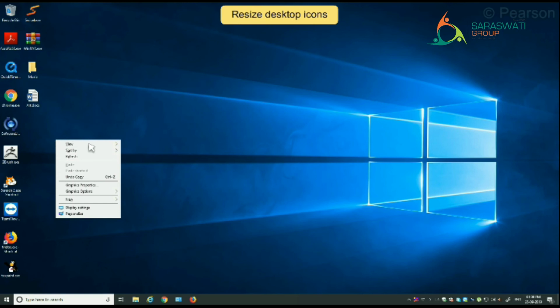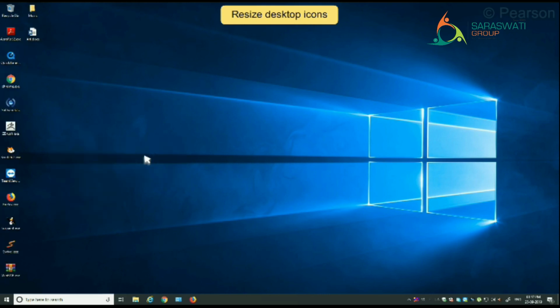In this menu, click View and then select the size of icon you would prefer. Large, medium, or small. Suppose you select the small icons option. Immediately, you will notice the icons on your desktop get resized to a smaller size.